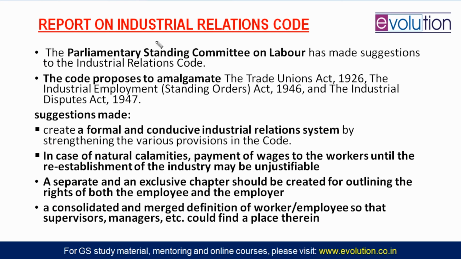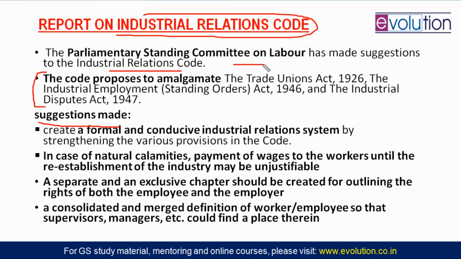So now, once we have understood the Industrial Relations Code that came in 2019, we can study the Parliamentary Standing Committee on Labor's suggestions on this Industrial Relations Code. First of all, the amalgamation of 3 acts, I already told you. So what are the suggestions made by this Parliamentary Committee on Labor? The first statement is very vague. It said, please formalize and make a conducive industrial relations system and strengthen the various provisions proposed in this code. So this is like a Disha Nirdesh, a direction.